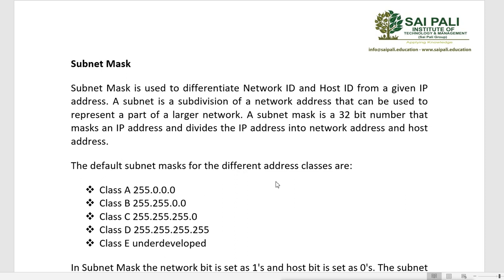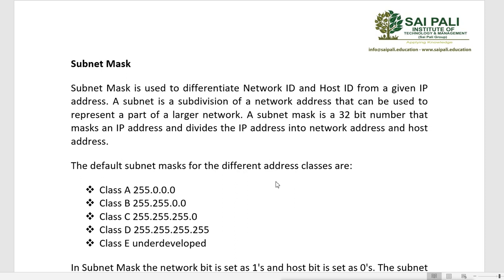Now what is the subnet mask? It is a subdivision of a network address that can be used to represent a part of a large network. A subnet mask is a 32-bit number that masks an IP address and divides the IP address into network address and host address.